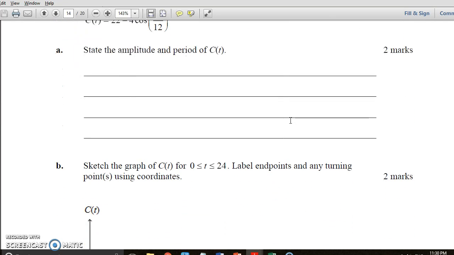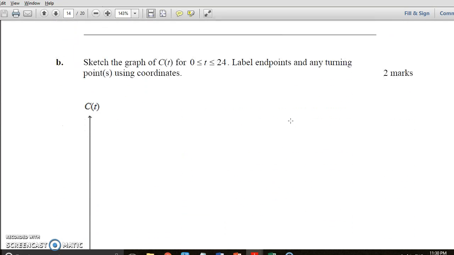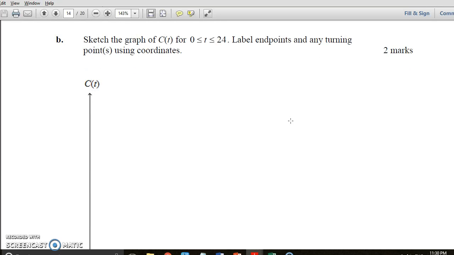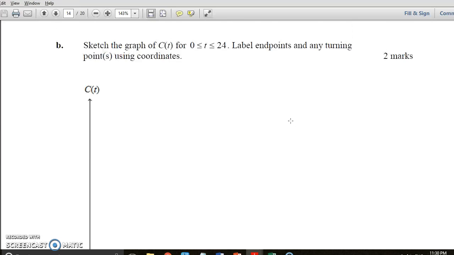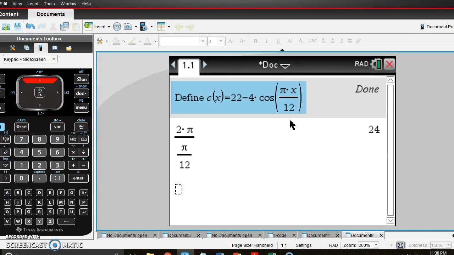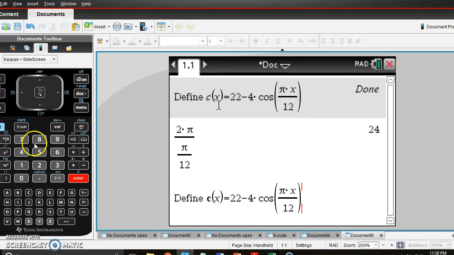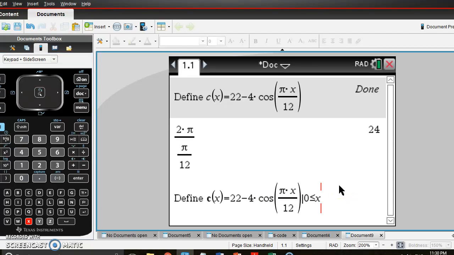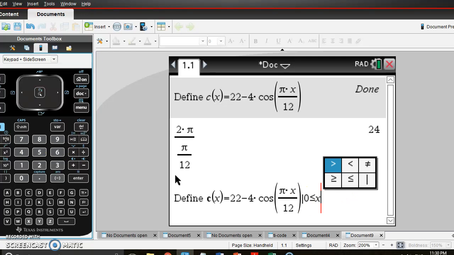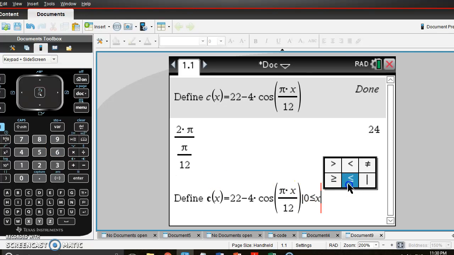Sketch a graph of this for the 24 hours, labeling any endpoints and turning points using coordinates. Okay, so we're going to redefine this function. We're given 0 is less than x, and x is less than or equal to 24.